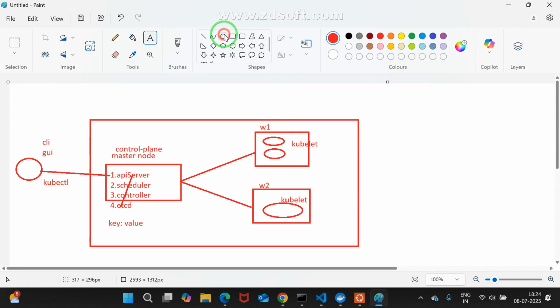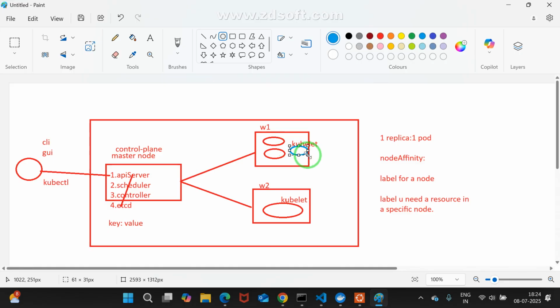See, my pod one is already there. I'm taking a new color, my pod one created in worker one. Assume if I create one more pod in general, automatically it may create here. This is not a problem. But sometimes you may think front end pod is there, back end pod is there. Front end pod this one, back end pod this one. It may communicate, no problem. But it may be a little bit slow. Why is it a little bit slow?